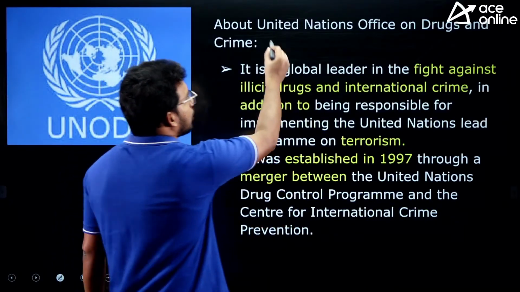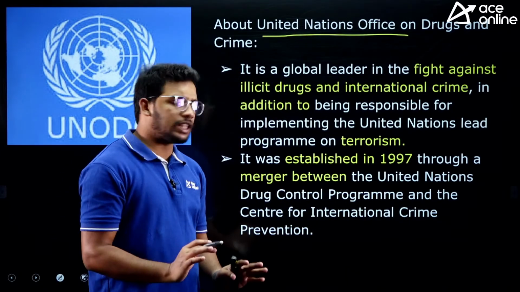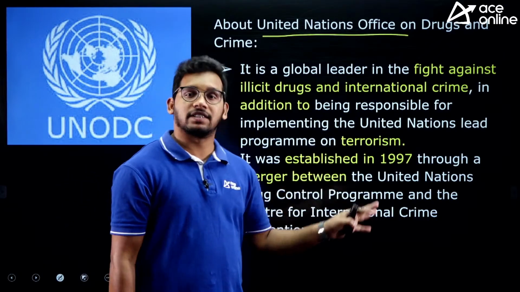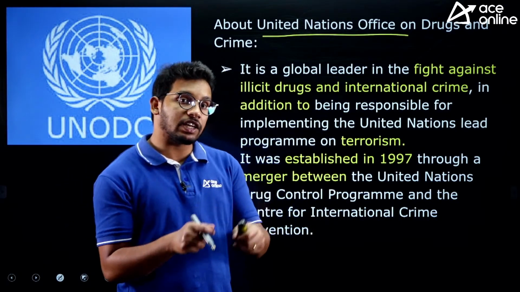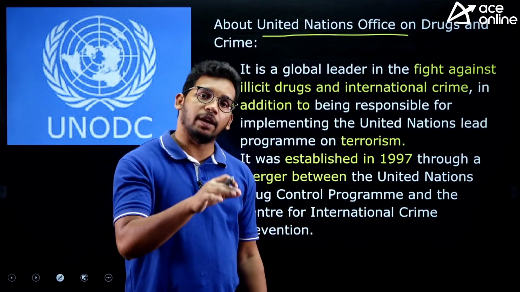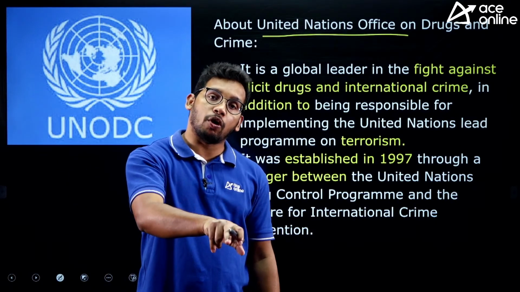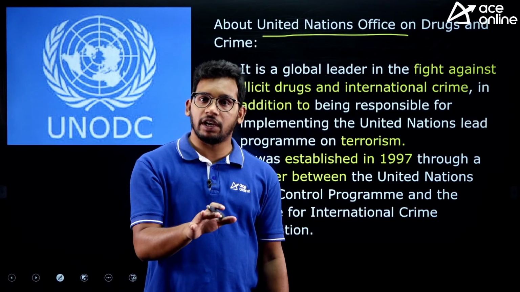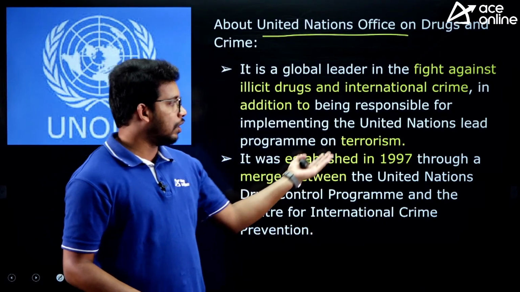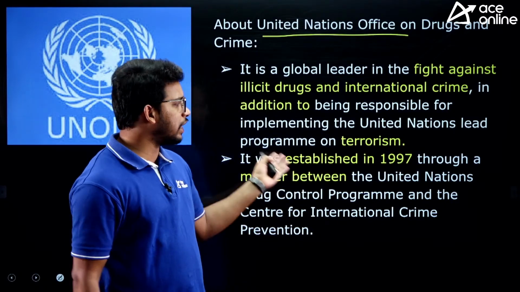Now what is the United Nations Office on Drugs and Crime? It is nothing but a sub-organization under the United Nations which monitors the illegal trade of animals or species and then controls it, because it may lead to outbreak of disease if they are illegally transferred. So it may also lead to outbreak of disease, and then crimes may also increase. So that's why it is regulating.